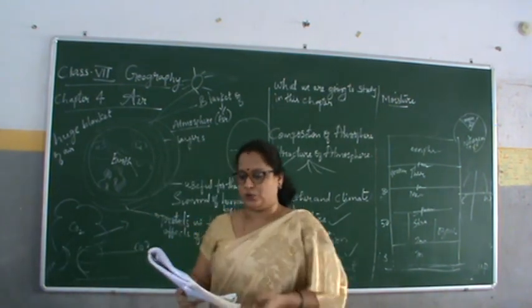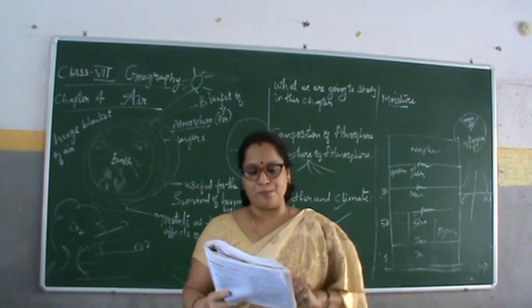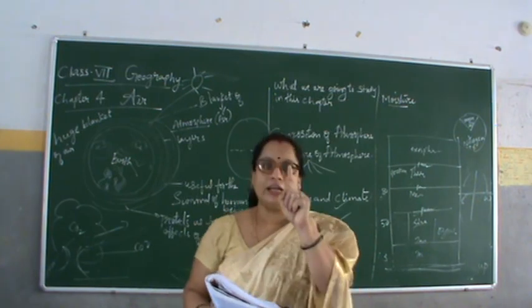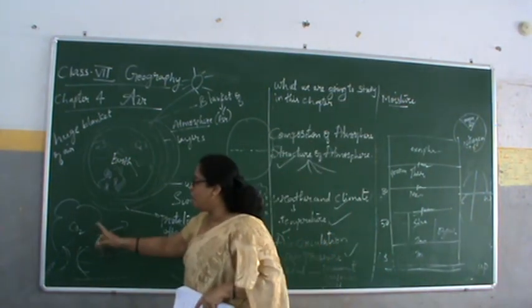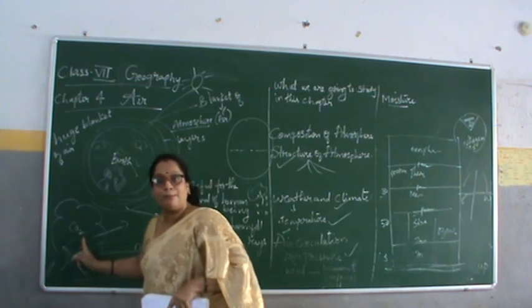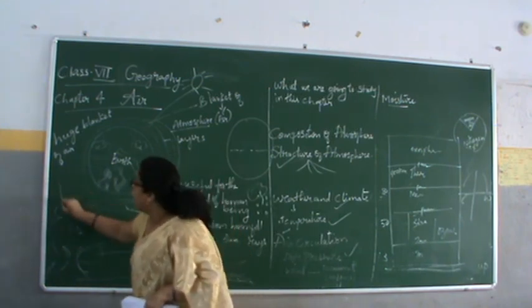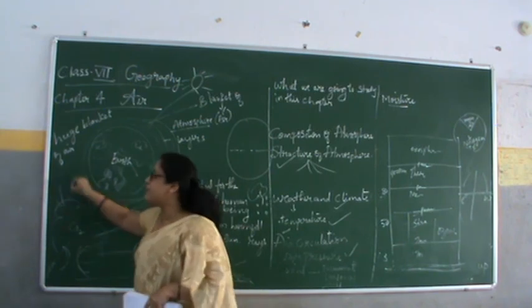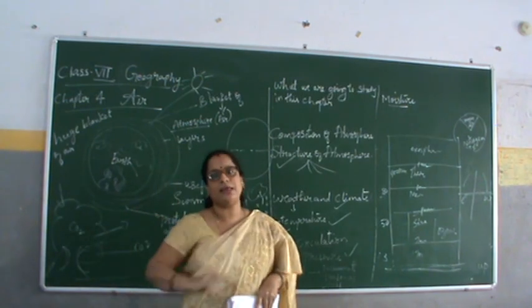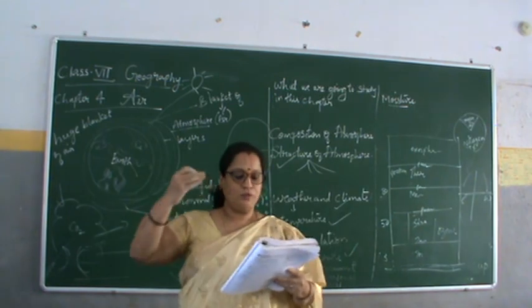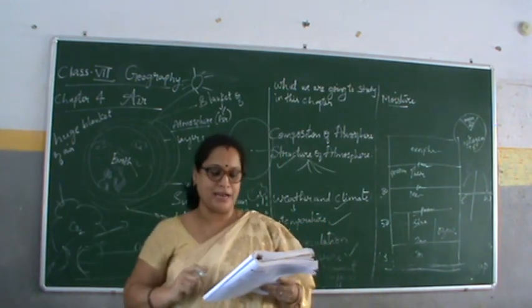Conclusion. What is the conclusion? Rainfall is very important for the survival of even plants. See, I have already told you that to prepare food for the plant, what is needed? CO2, water and sunlight. These three things are very important to prepare the food. So, survival of plants and animals depends on rain.